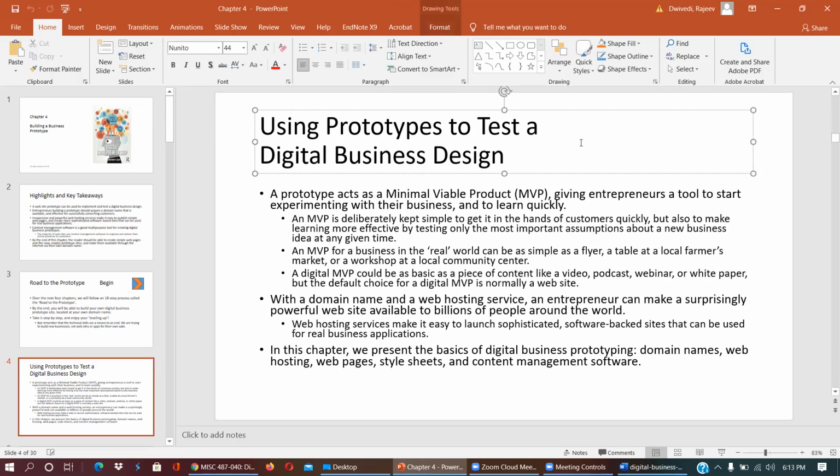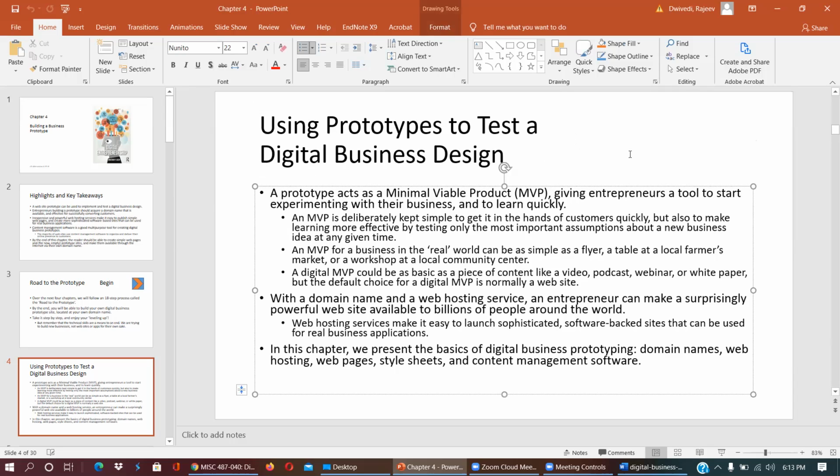So now we are going to use a prototype to test a digital business design that you have. A prototype acts as a minimum viable product. Basically, based on the one page that you have created, a prototype looks like a minimum viable product, giving entrepreneurs a tool to start experimenting with their business and to learn quickly. An MVP is kept simple to get it into the hands of customers quickly. So how you can reach the customer is the most important thing.